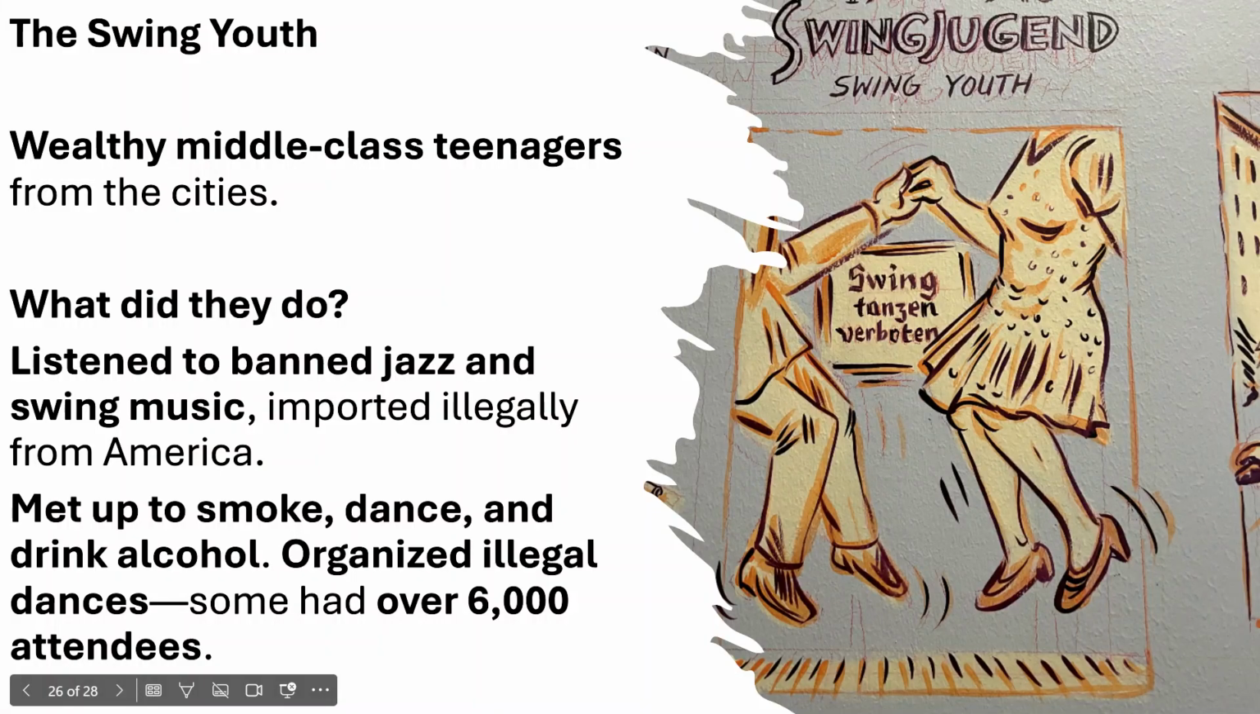Swing youth, wealthy middle-class teenagers from cities. What did they do? Well, they listened to banned jazz and swing music imported illegally from America. They met up to smoke, dance, and drink alcohol. They organized illegal dances, and some had over 6,000 attendees. So this kind of shows that not everybody is into what Hitler's saying. Some people are very against it. They oppose in this way. But does it threaten the Nazi regime? Not really.